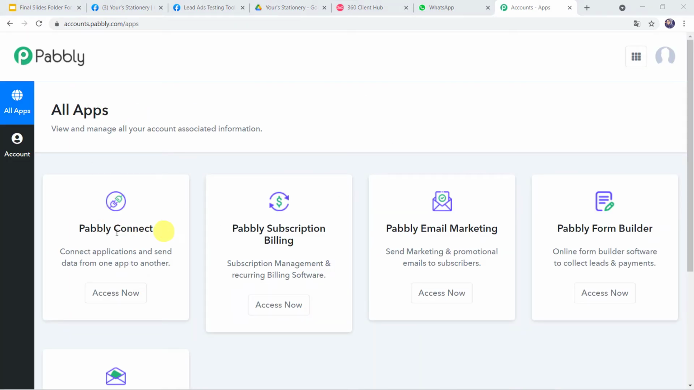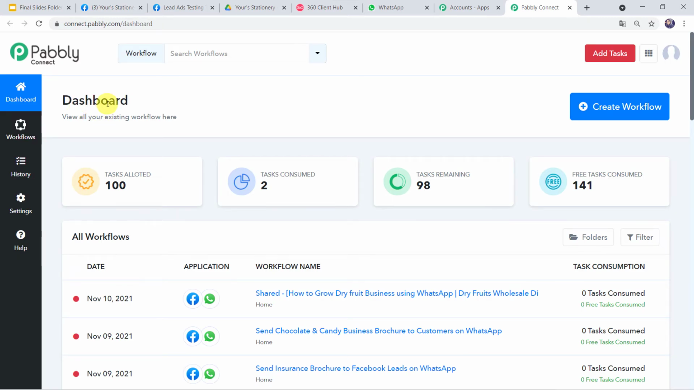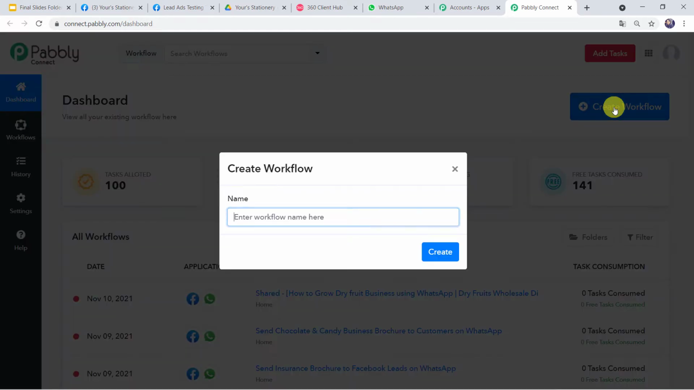Here in the All Apps section, come to Pabbly Connect and click on Access Now. This is the dashboard of Pabbly Connect. Here we have to come to this plus sign and click on Create Workflow.